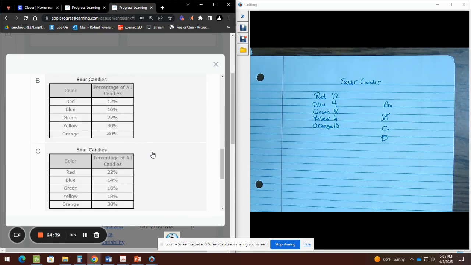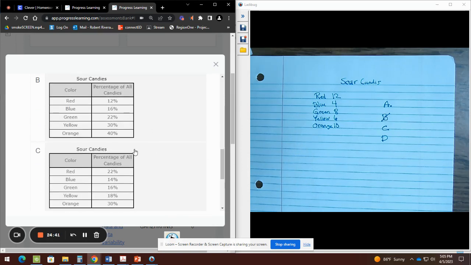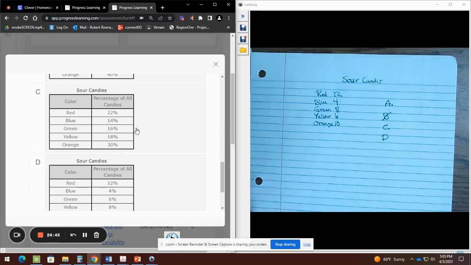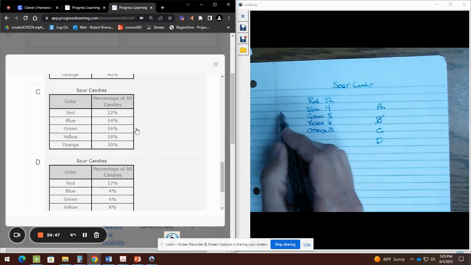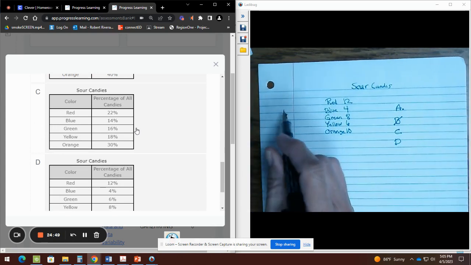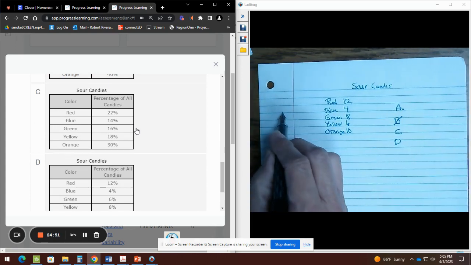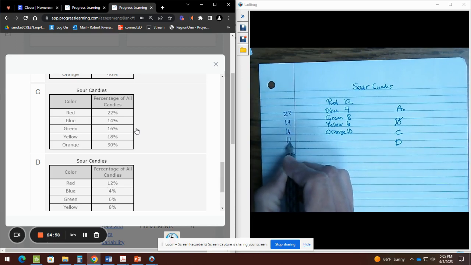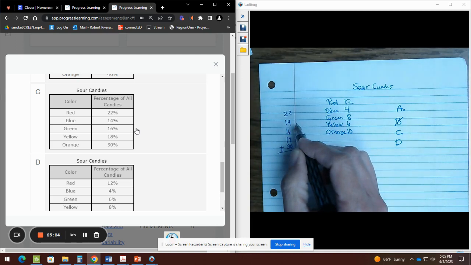Let's go now to table C. B was already gone. We already got rid of it. Table C. I'm going to check if it gives me 100%. And here's how you check. Instead of doing mental math, you just saw me mess up. Okay, so I'm going to get all my percentages: 22, 14, 16, 18, 30. And I'm going to add them up, and they better give me 100% because we're working with percent.